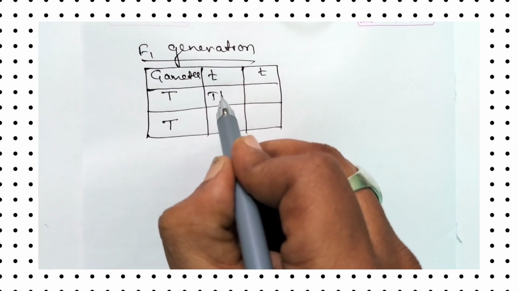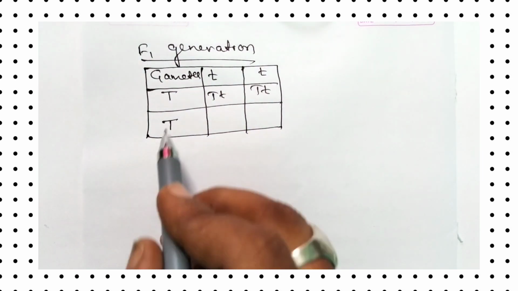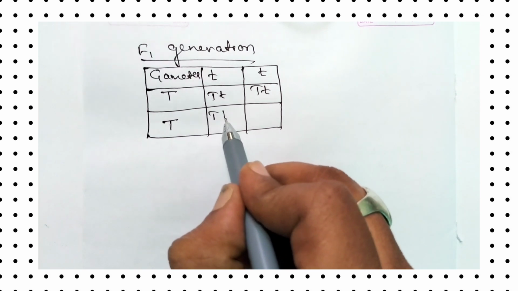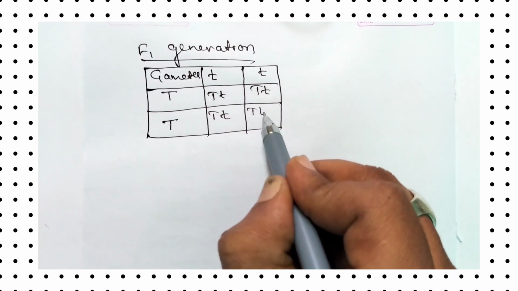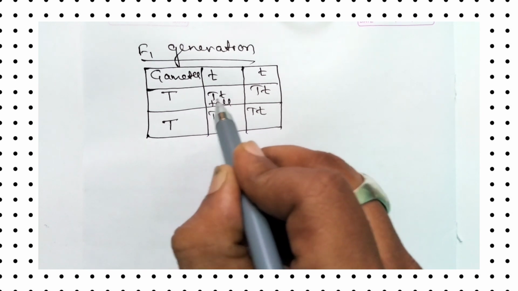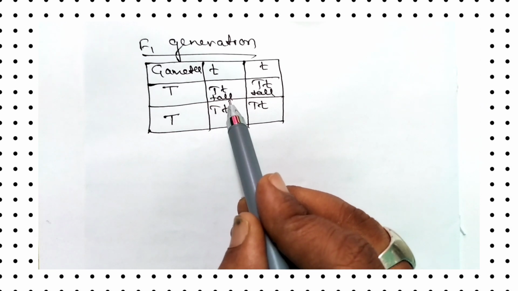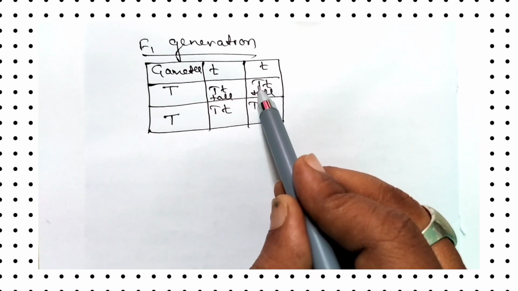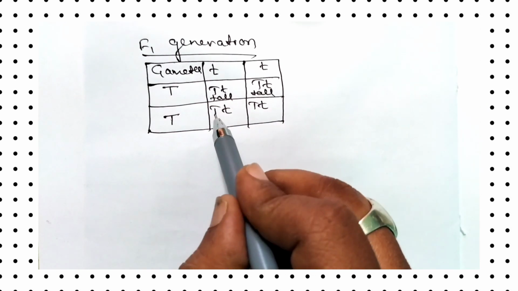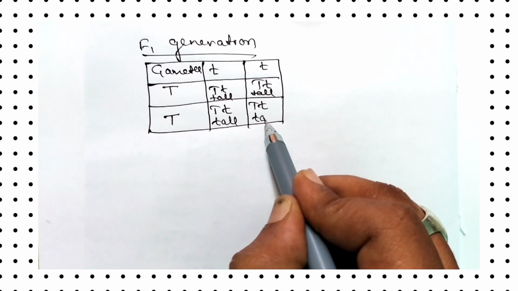Capital T, small t, capital T, small t. So tall plant, capital T, small t. That plant grows as a tall plant. Capital T, small t, again tall. Capital T, small t, again tall. Capital T, small t, again tall.